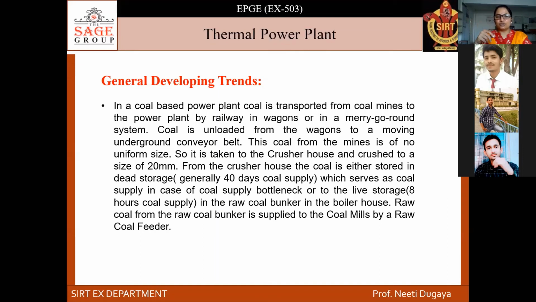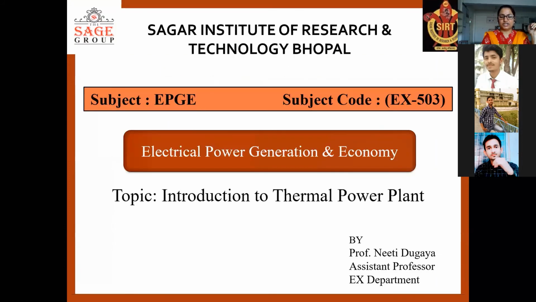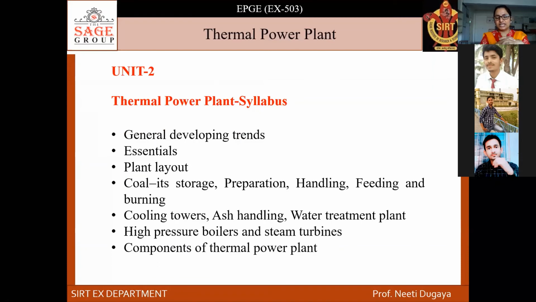So in the raw coal, okay, live storage is in the raw coal bunker for the boiler house. It is called the coal bunker, where the raw coal is kept. The raw coal from the raw coal bunker is supplied to the coal bin by the raw coal feeder. We'll be discussing it later in the next class. I just want to give a quick review of this. In unit, we have started unit 2 today.